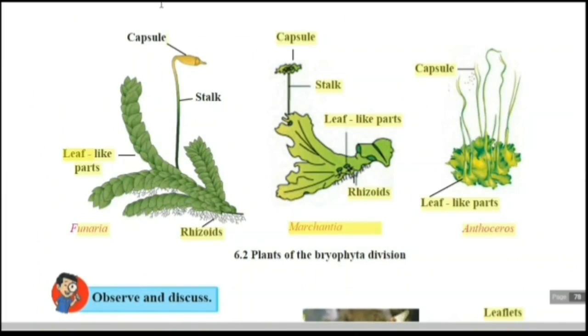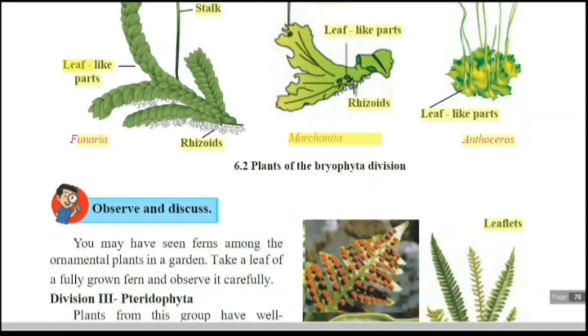In the diagram, capsule and stalk-like structures are there, and thallus is there. Rhizoids are there, these hair-like projections, but they are false roots. They are false leaves, false stem. The second one is Marchantia. Here also capsule, stalk, leaf-like parts and rhizoids are there. And in Anthoceros, here also capsule is there and leaf-like parts are there. Reproduction occurs through spore formation.